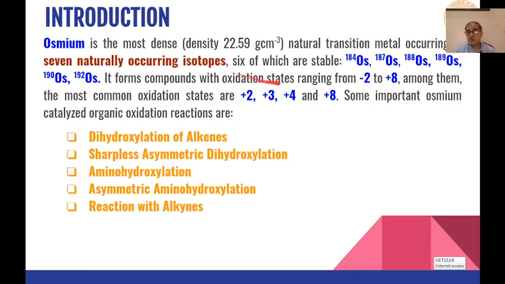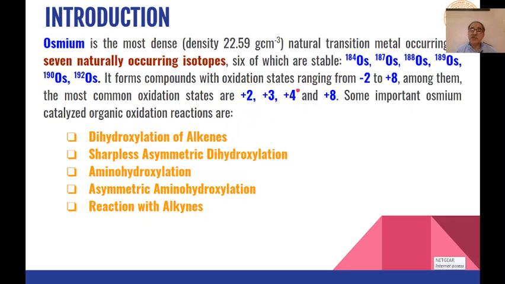Osmium is a natural transition metal, and it occurs in 7 naturally occurring isotopes, and out of these 7, 6 isotopes are stable: osmium 184, osmium 187, osmium 188, osmium 189, osmium 190, and osmium 192.